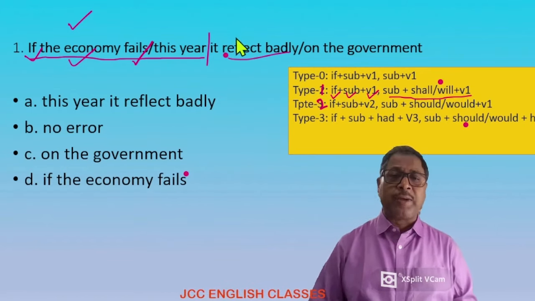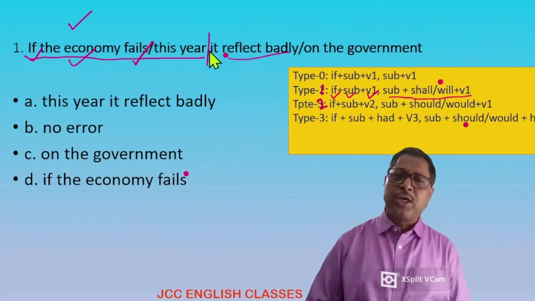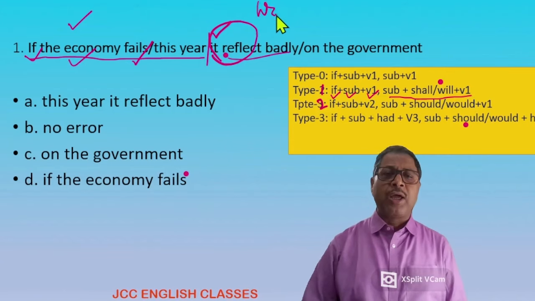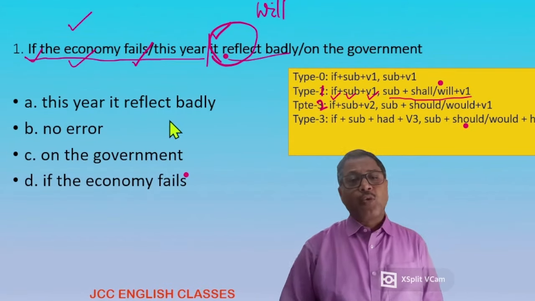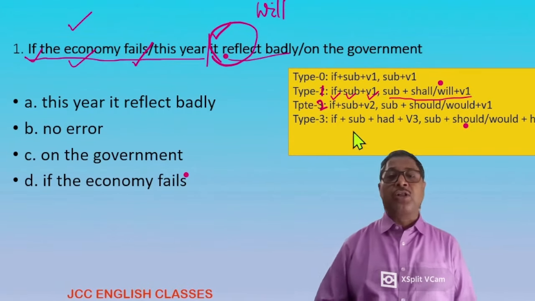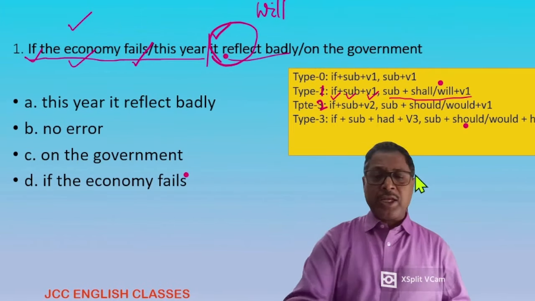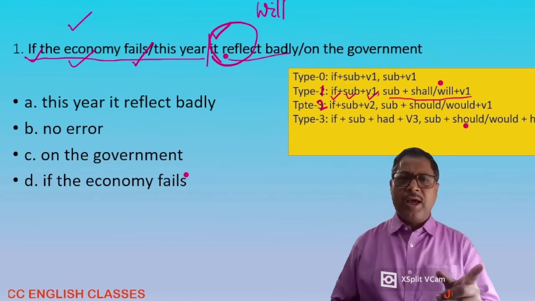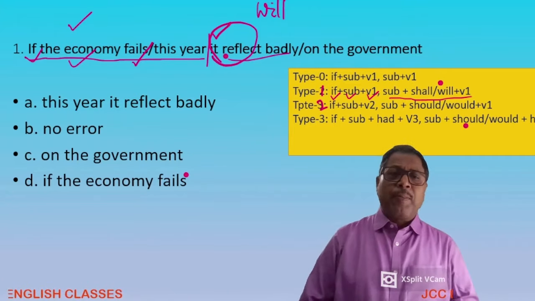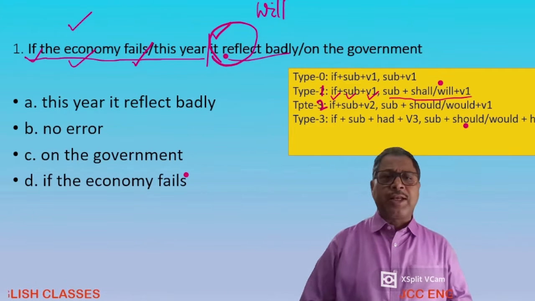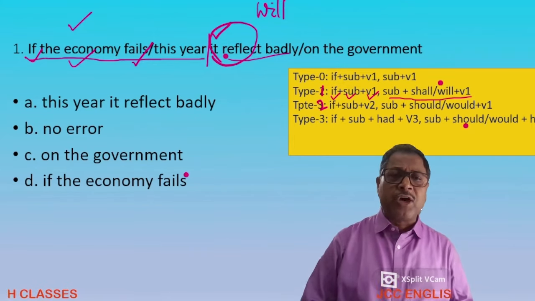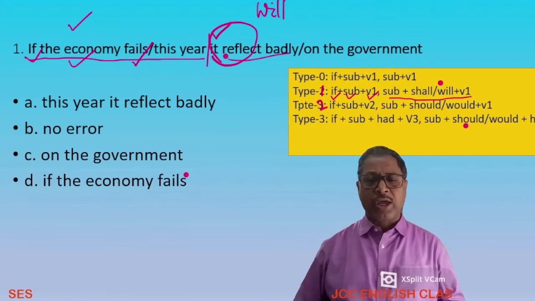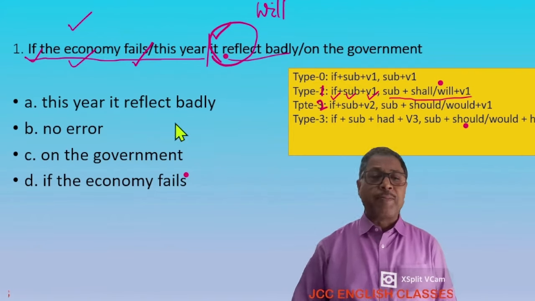Let us see: subject is it, but there is no will. It will be: it will reflect badly on the government. Dear student, that means option number 1, this year it reflects badly, is the mistake, and this should be corrected. It will reflect badly on the government.